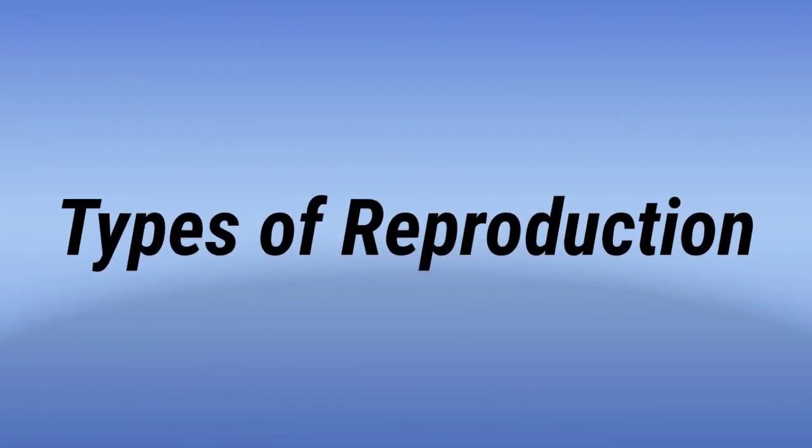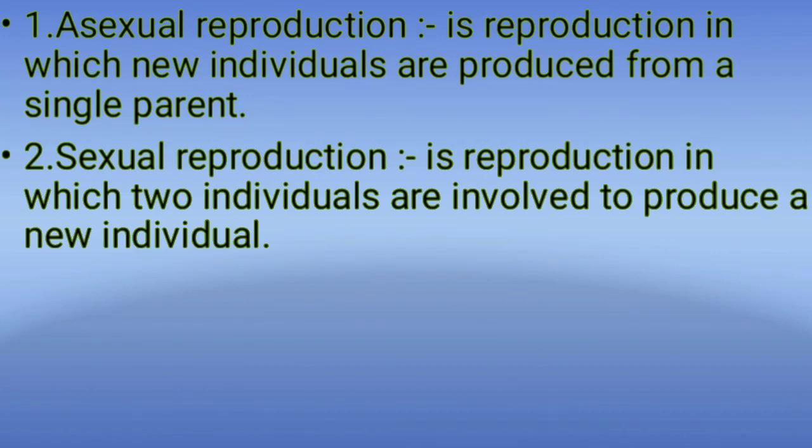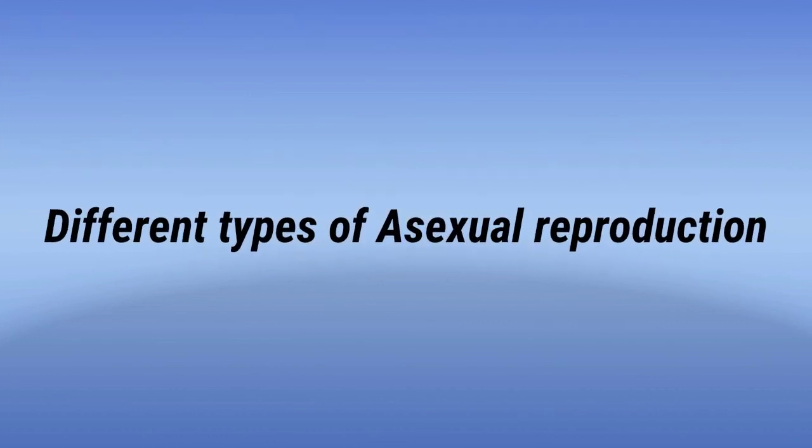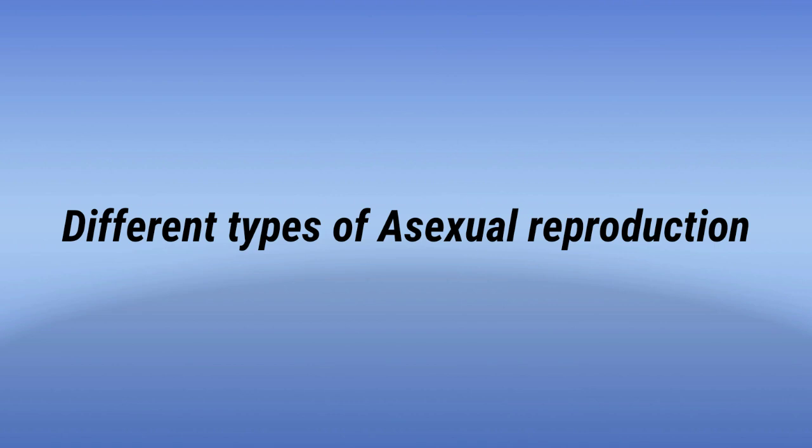Then we study now types of reproduction. There are two types of reproduction, that is asexual and sexual reproduction. Then asexual reproduction is reproduction in which new individuals are produced from a single parent. Means, a single parent or a single individual is involved in the reproduction. That is asexual reproduction. Then you have sexual reproduction. Here in this, two parents are involved in the reproduction. That is sexual reproduction. Then next you have different types of asexual reproduction.